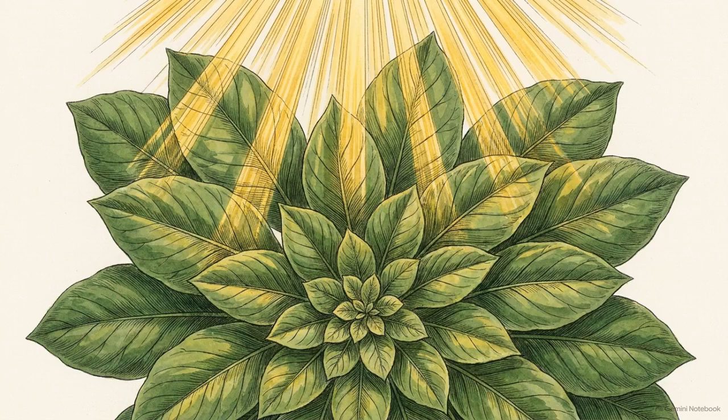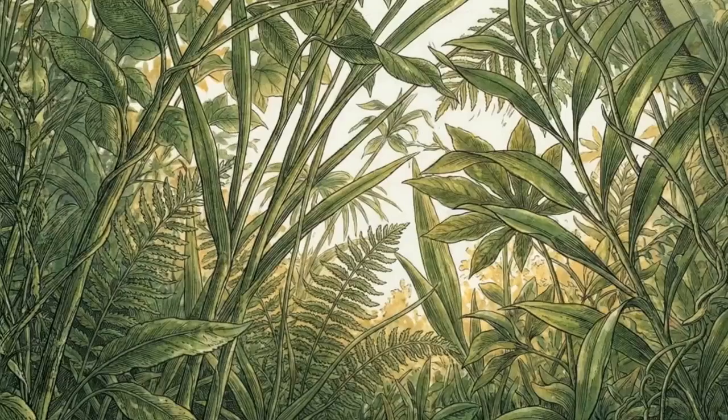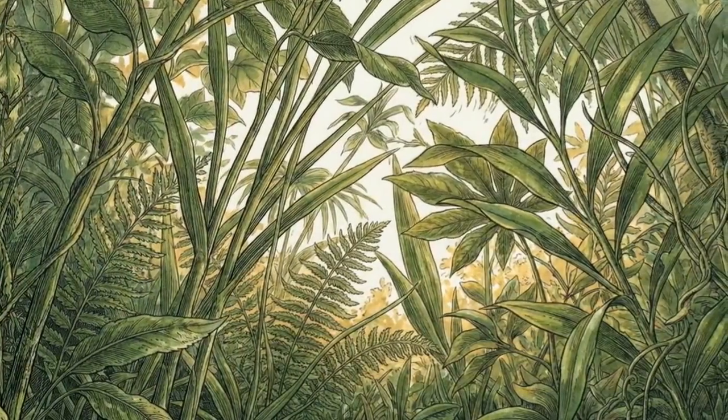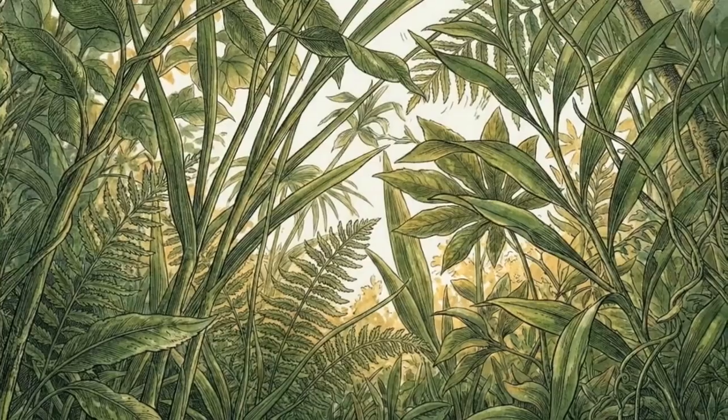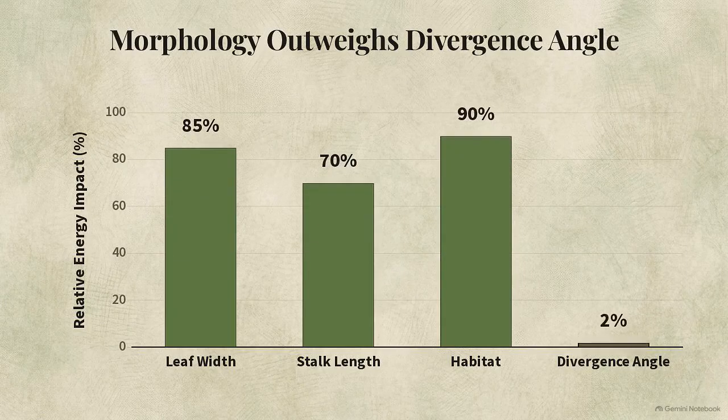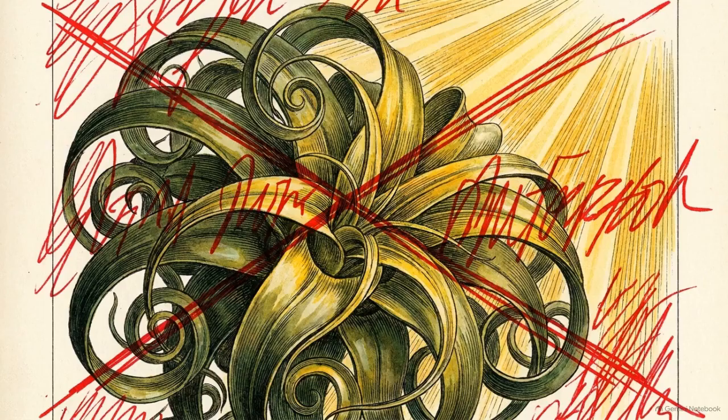The standard hypothesis, often taught in introductory biology, is that the 137.5-degree angle evolved to maximize sunlight exposure across individual leaves. However, light capture is more heavily influenced by leaf width, stalk length, and habitat than by the divergence angle of the leaves themselves. In real-world simulations, these other variables have a much larger impact on energy gain, leaving the sunlight optimization theory without a strong mathematical basis.